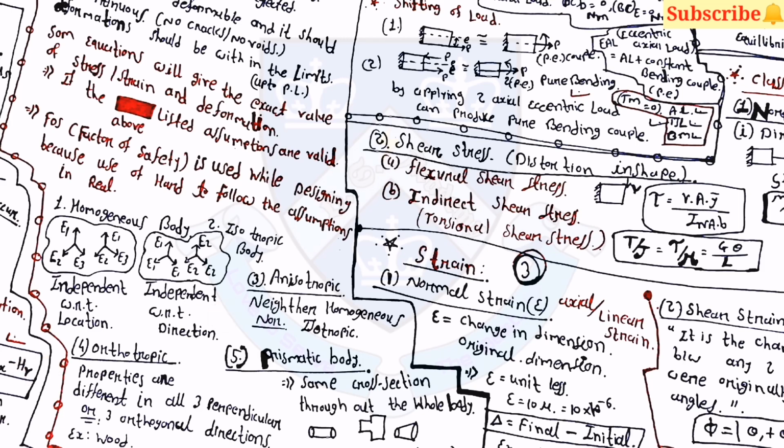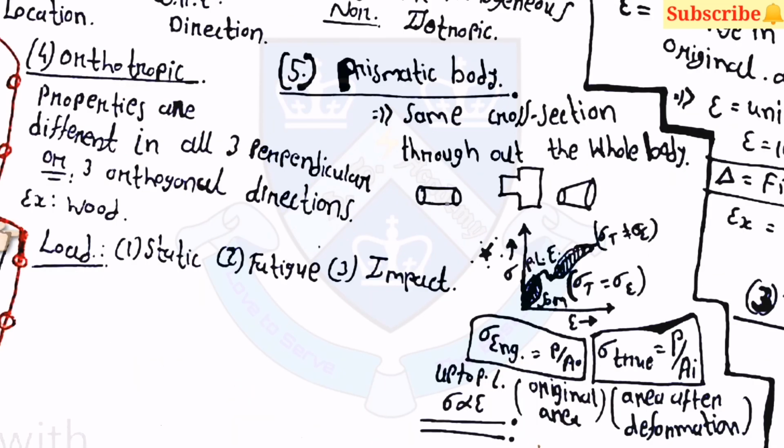Fourth one is the orthotropic body. In the orthotropic body, properties are different in all three perpendicular or orthogonal directions. Fifth one is the prismatic body, which has the same cross section throughout the whole body. Here, there are three types of load. First is static, then fatigue, and third is impact.